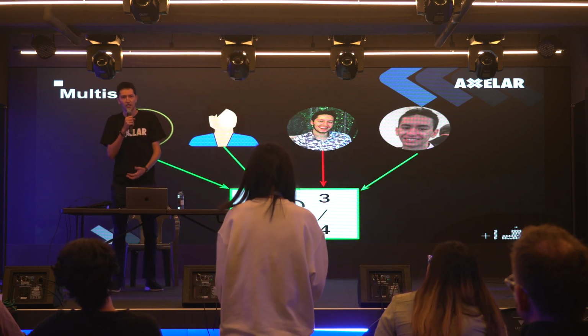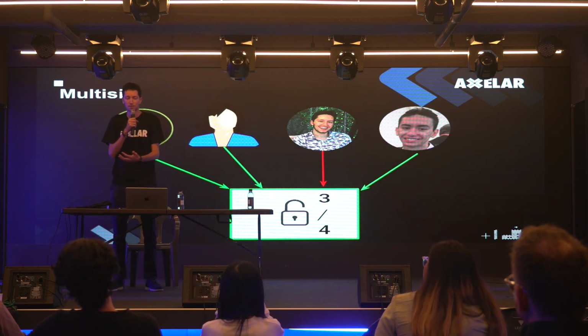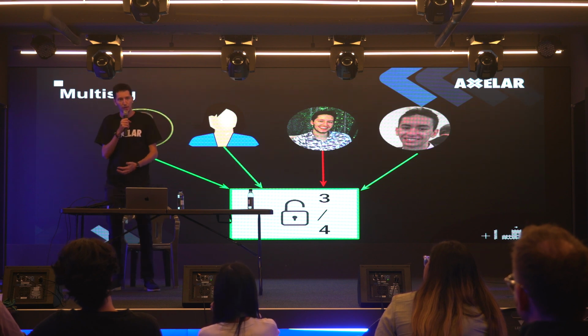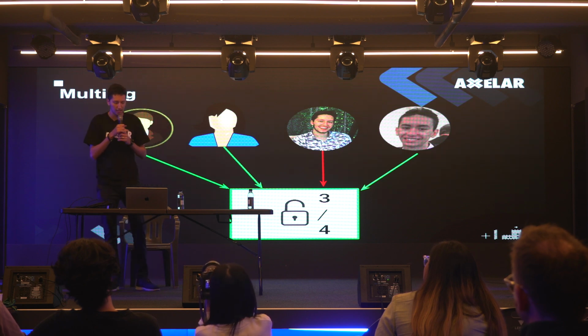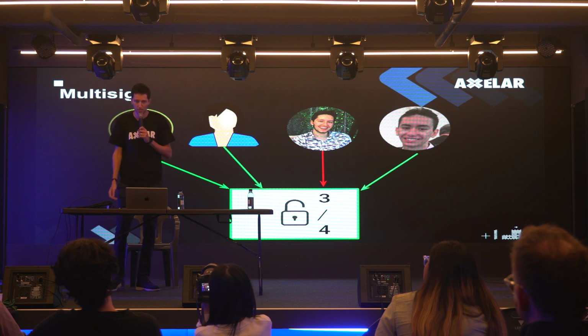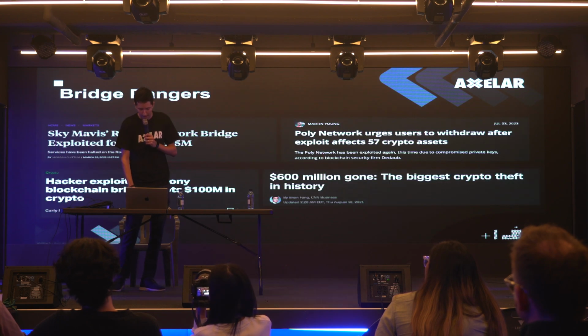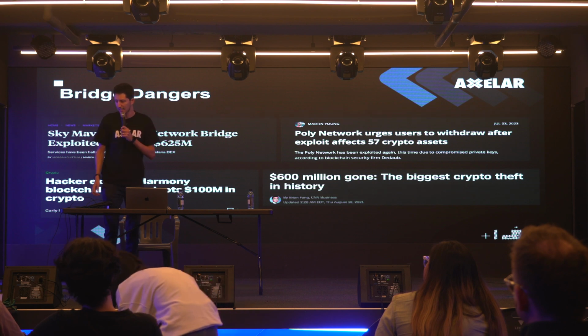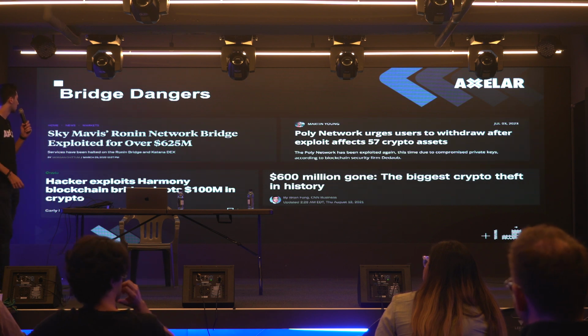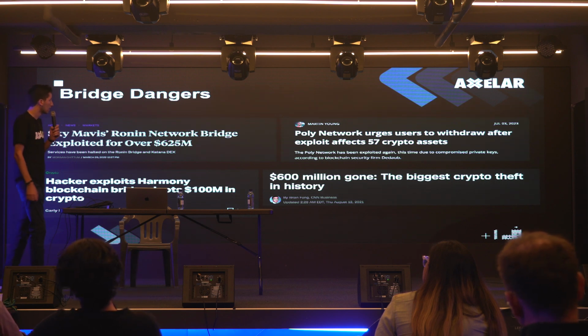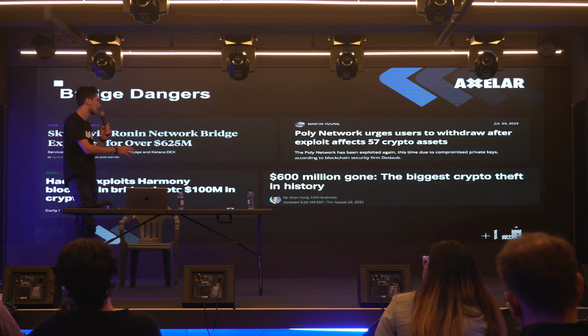The issue with multi-sig contracts is that they're great for some security if you want to just limit one person from holding all the power. But for bridges, which are sometimes holding hundreds of millions of dollars, having just a multi-sig, a 3 of 4, even a 5 of 8 multi-sig is just not good enough from a security perspective. And this is very clear. We've seen some of the biggest hacks in the blockchain space to date. You can see behind me have been attacks on bridges. So top left is probably the most famous one. The Ronin network bridge was hacked for $625 million. The Poly network bridge was hacked earlier this summer.